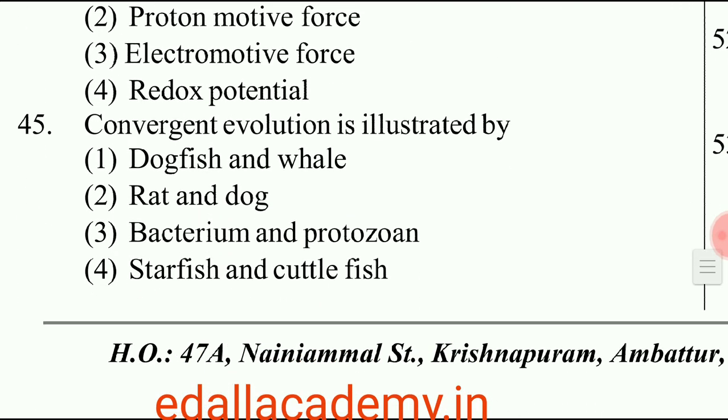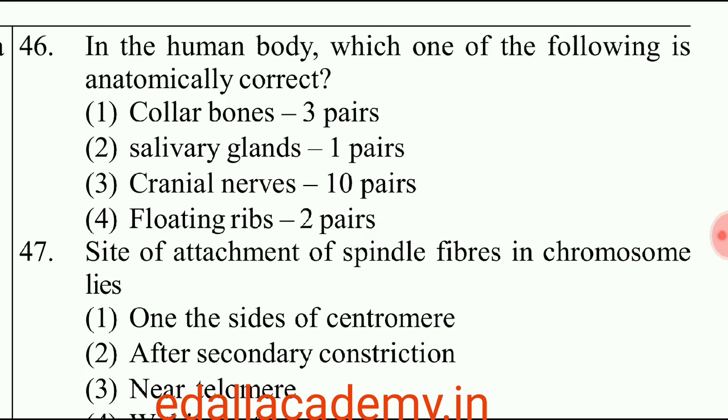Question number 45. Convergent evolution is illustrated by dogfish and whale. So the correct option is 1. Question number 46. In the human body, which one of the following is anatomically correct? So here there are 4 pairs given. From that, 4th option is correct. Floating ribs in 2 pairs.